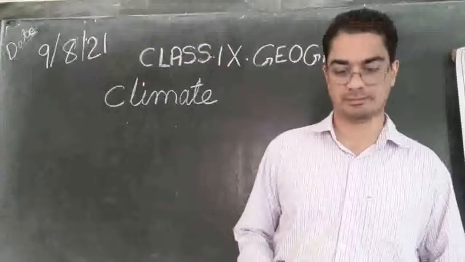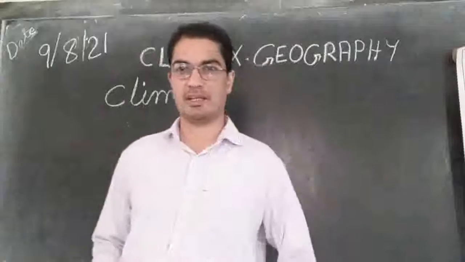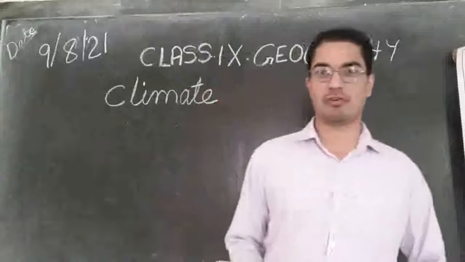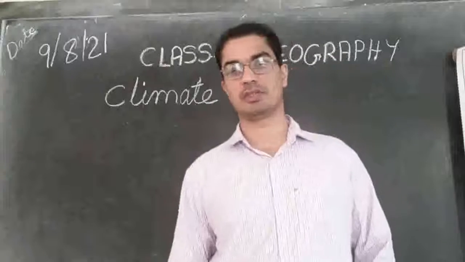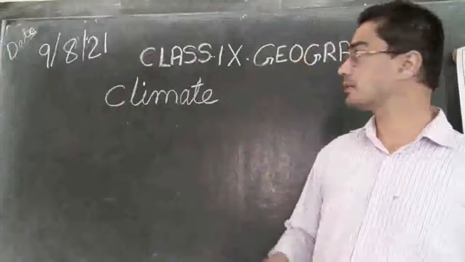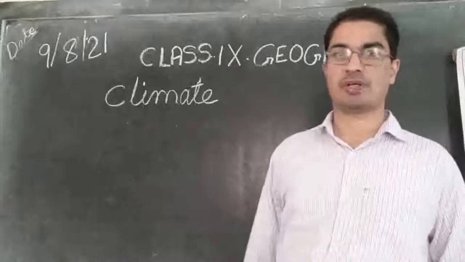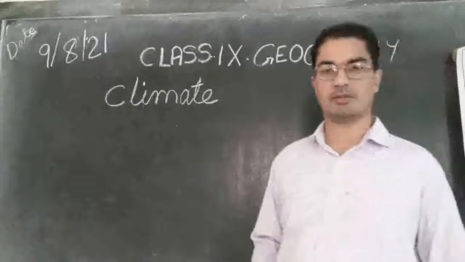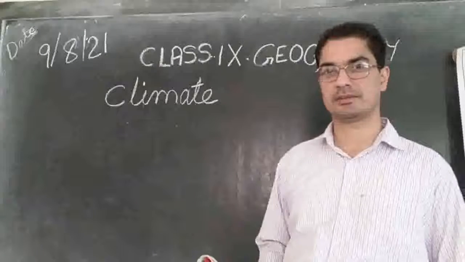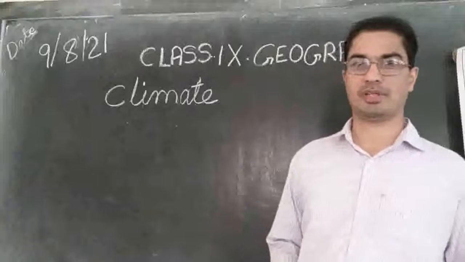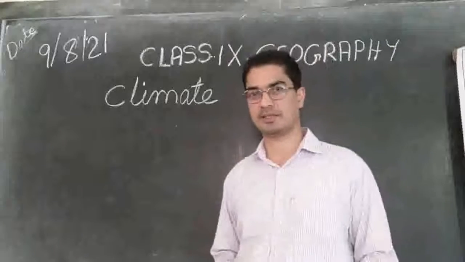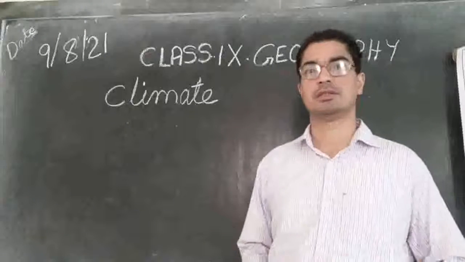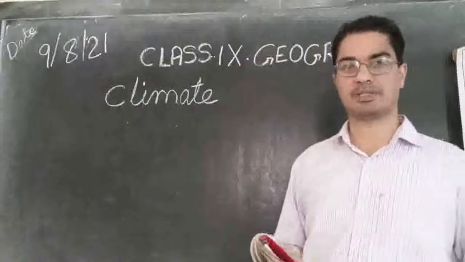Hello students, so we are back again with a new chapter today, chapter 4, geography chapter 4, and the topic is climate. So we were already studying about the land, the physical features of the land, and water bodies, the river, the lakes, all that. And the third important factor about this earth is climate.